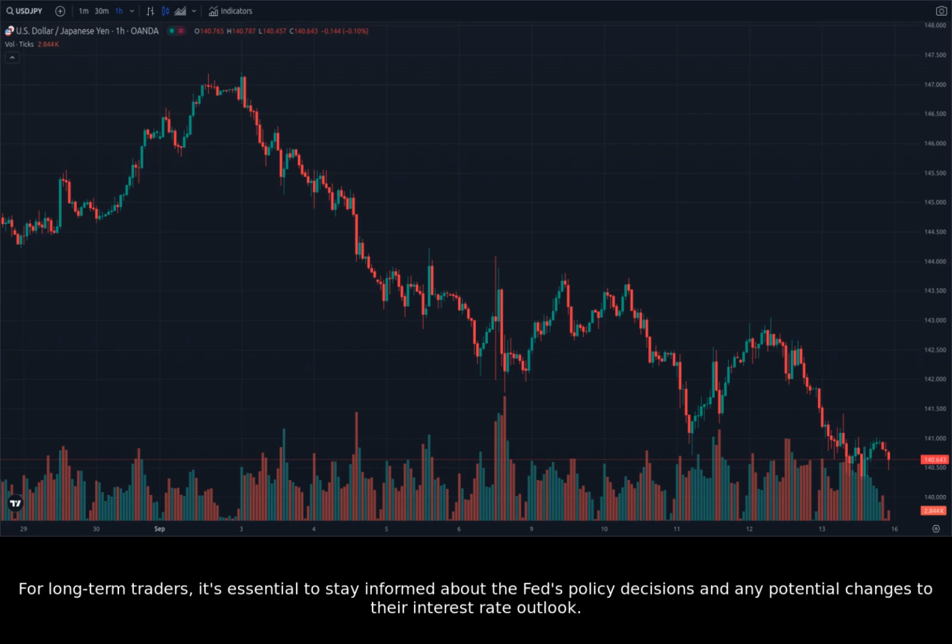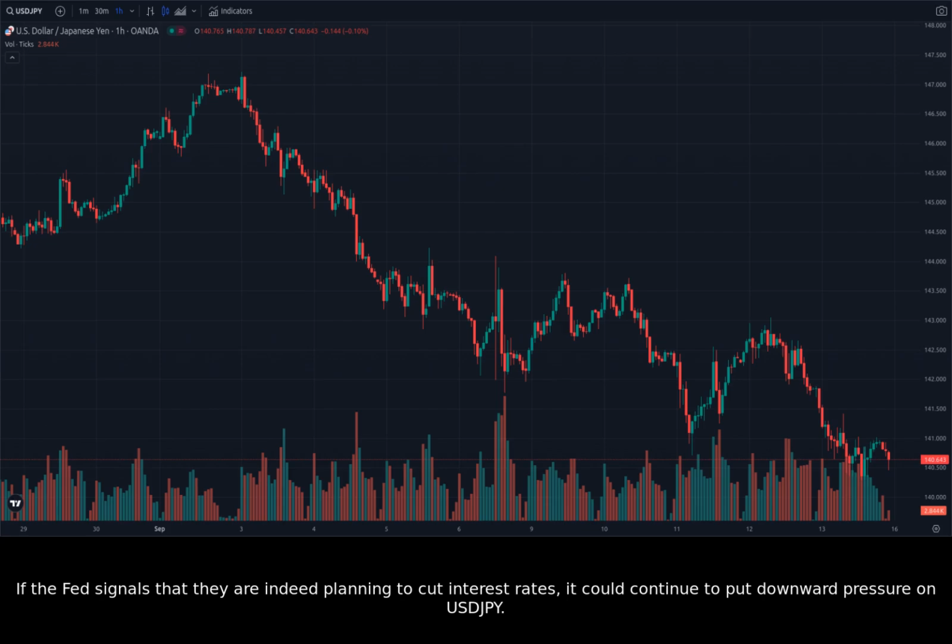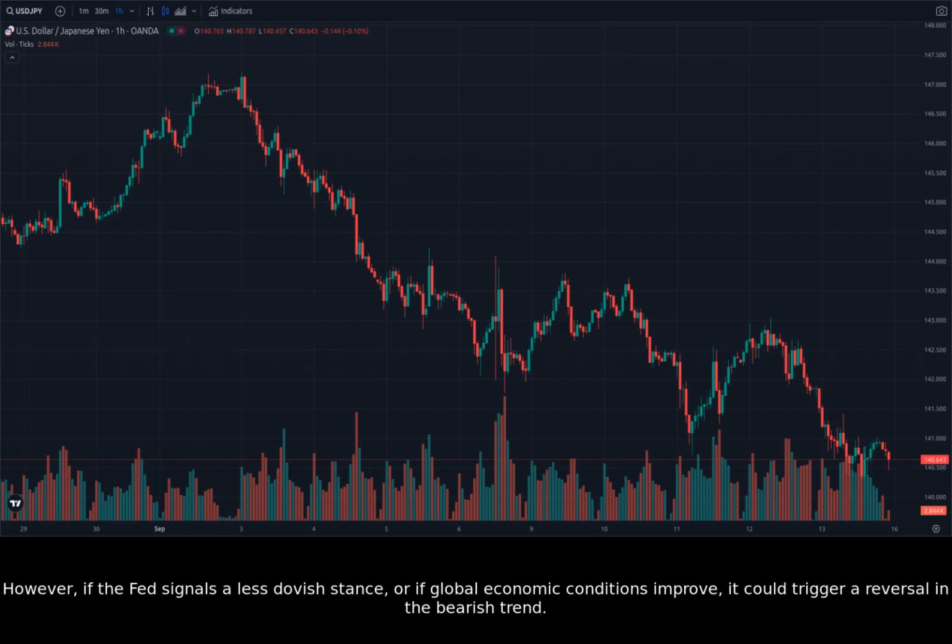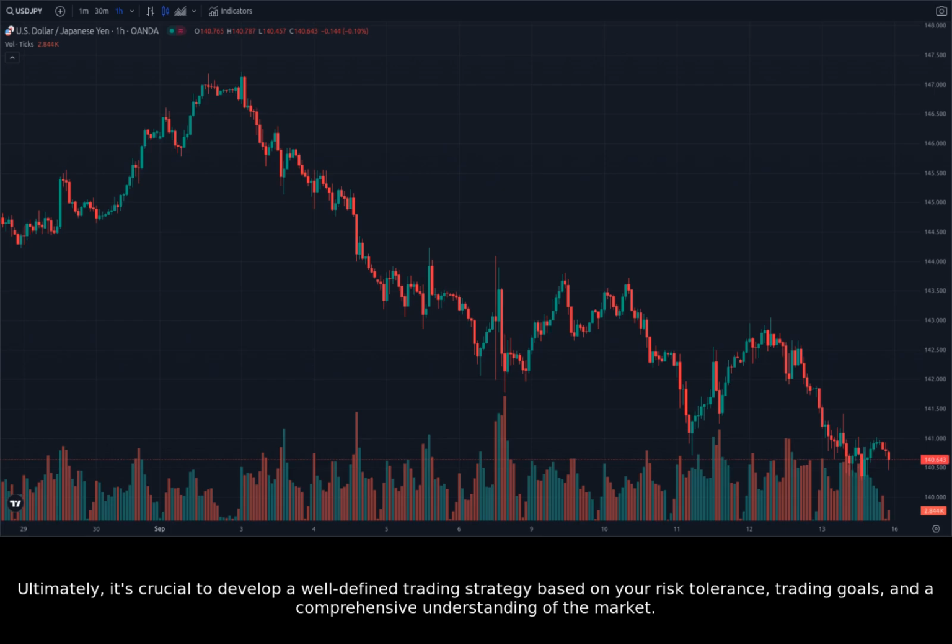For long-term traders, it's essential to stay informed about the Fed's policy decisions and any potential changes to their interest rate outlook. If the Fed signals that they are indeed planning to cut interest rates, it could continue to put downward pressure on USDJPY. However, if the Fed signals a less dovish stance, or if global economic conditions improve, it could trigger a reversal in the bearish trend. Ultimately, it's crucial to develop a well-defined trading strategy based on your risk tolerance, trading goals, and a comprehensive understanding of the market.